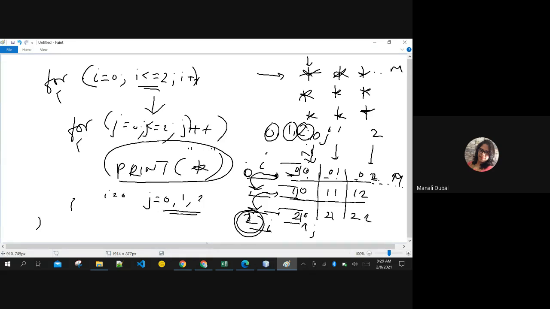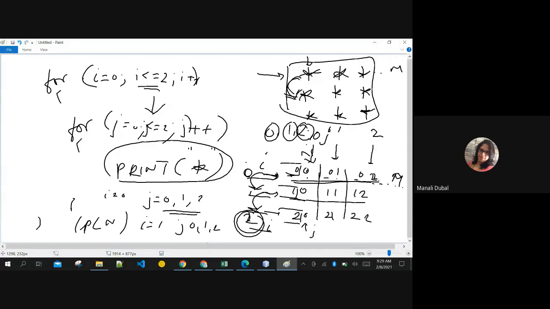Now outside this loop, as the first row is finished, you want to print the star in the second row, so you will use println here, so that your cursor shifts to the next line, and again for i equals to 1, j again executes for 0, 1 and 2, right? Are you getting this? Yes, ma'am. Any question in printing this kind of square pattern now? No, ma'am. I got it now.